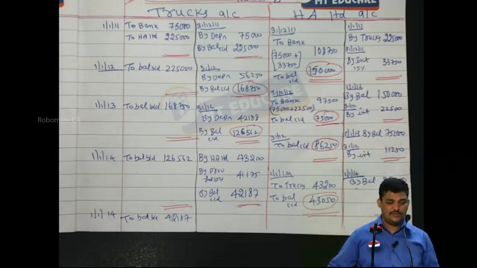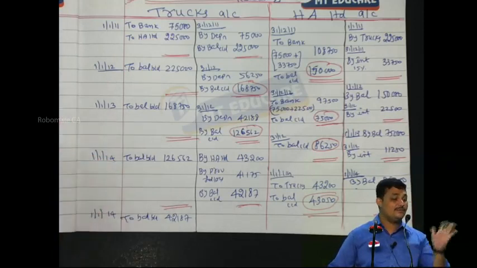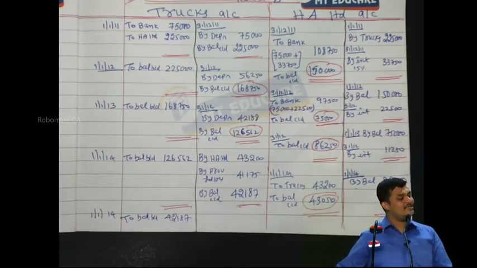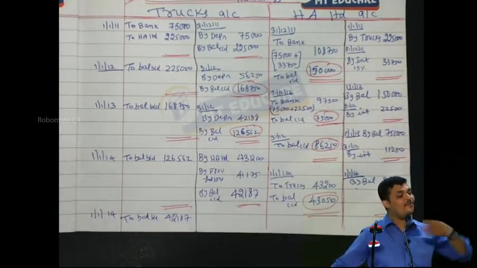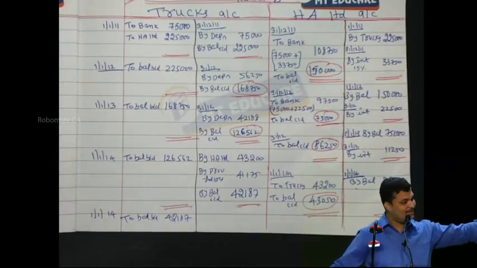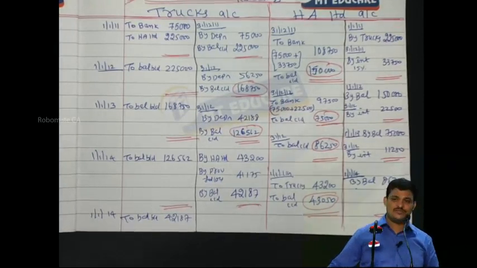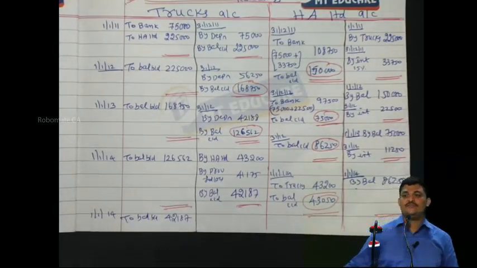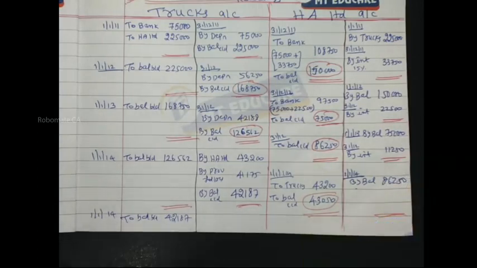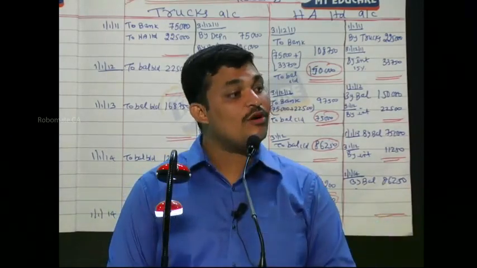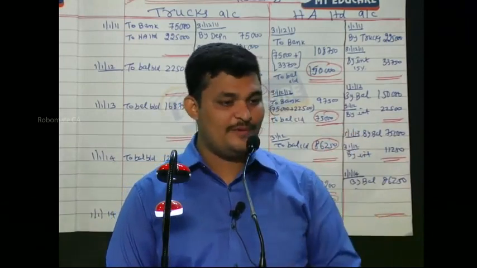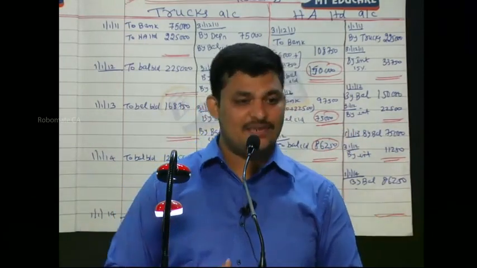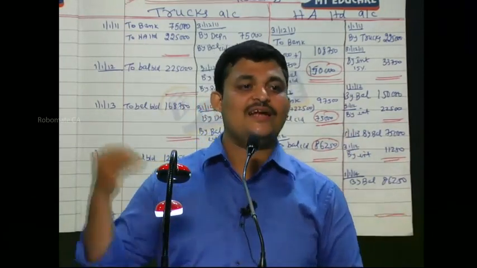Question number 15 is exactly the same trucks problem, without repossession. Question number 16 is with repossession, where the agreed value is not given. When the agreed value is not given, the full liability will be removed. Understood? Like that, there are two simple questions. The study material solution is there. Please take it from the study material. In the next class we are starting with bonus issue, one small topic pending. After that we will start with partnership part 2, and it will proceed like that.